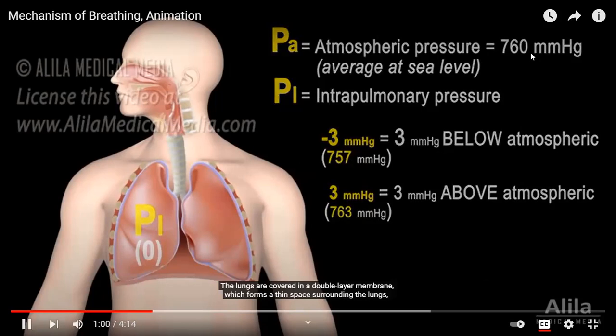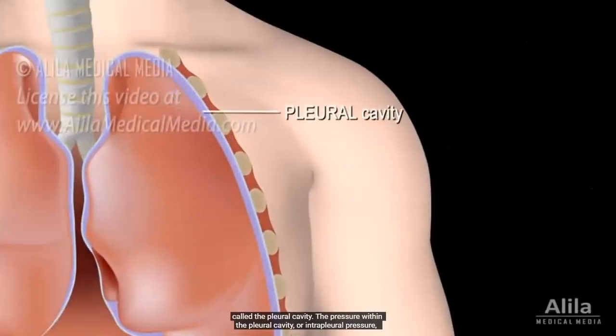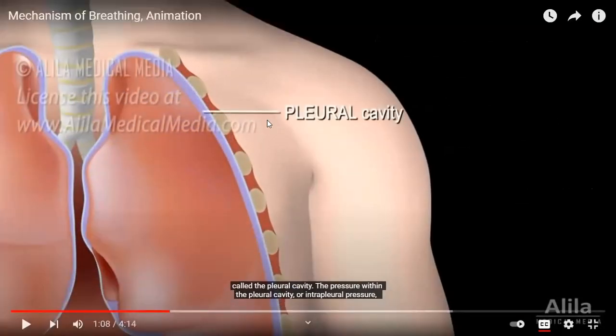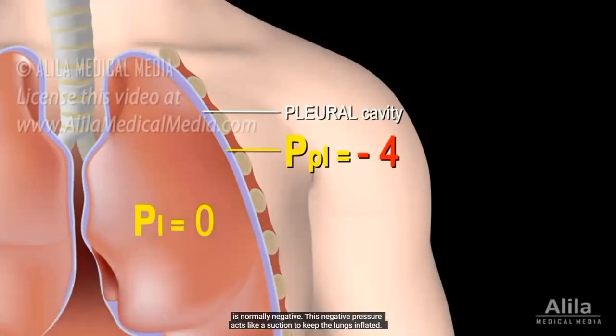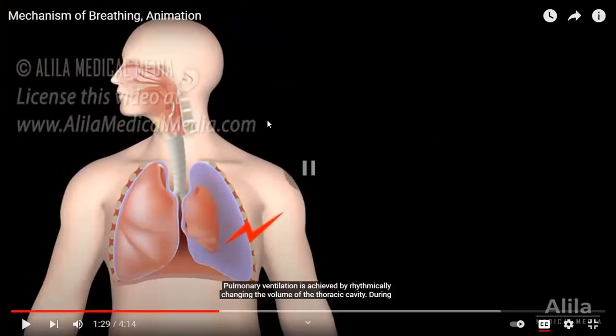The lungs are covered in a double-layer membrane, which forms a thin space surrounding the lungs called the pleural cavity. What is the name? Sir, pleural cavity. The outside layer of the lungs. There is a double layer that is called the pleural cavity. The pressure within the pleural cavity, or intrapleural pressure, is normally negative. This negative pressure acts like a suction to keep the lungs inflated. If this becomes 0, such as in the case of pneumothorax, when the chest wall is punctured and the pleural cavity has the same pressure as the outside air, the lung would collapse. Understand? Yes, sir.